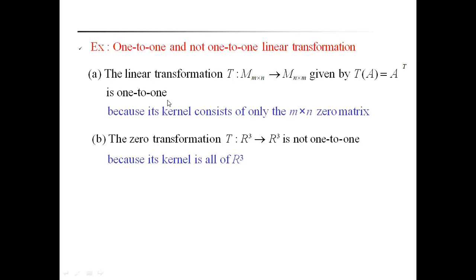That is always a one-to-one mapping because it contains only the zero matrix.